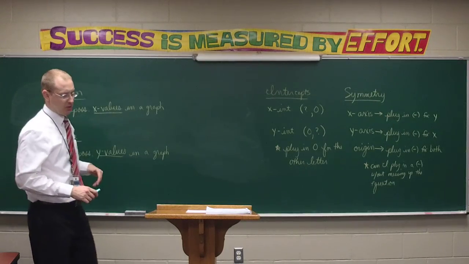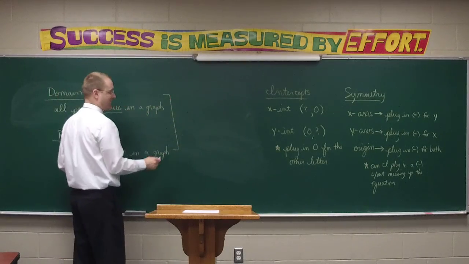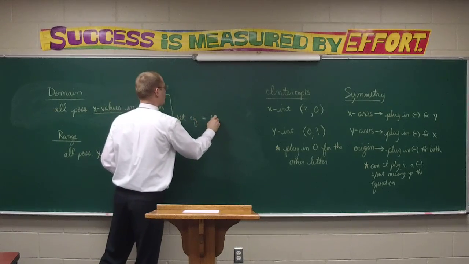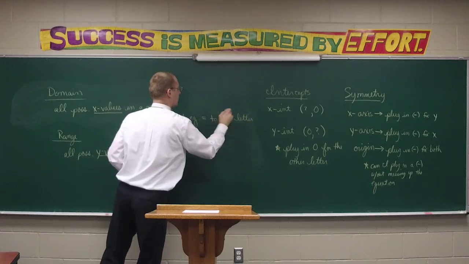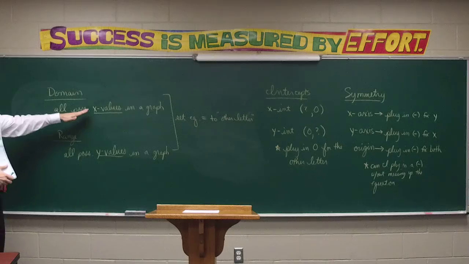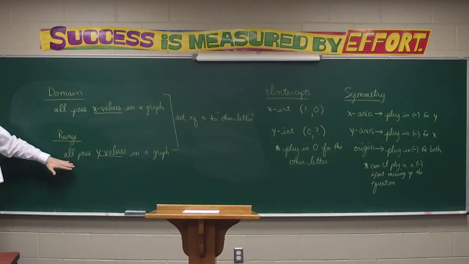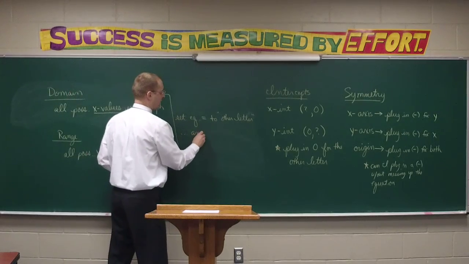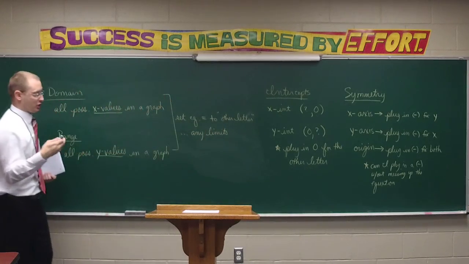How do we determine domain and range? Well, the key to determining domain and range is kind of a general thing. You want to set the equation equal to the other letter. Again, what do we mean by that? Well, if you're trying to find the domain, which is your x values, set the equation equal to y. If you're trying to find the range, which is all possible y values, set the equation equal to x and try to see, are there any limits on the letter you're actually looking for?